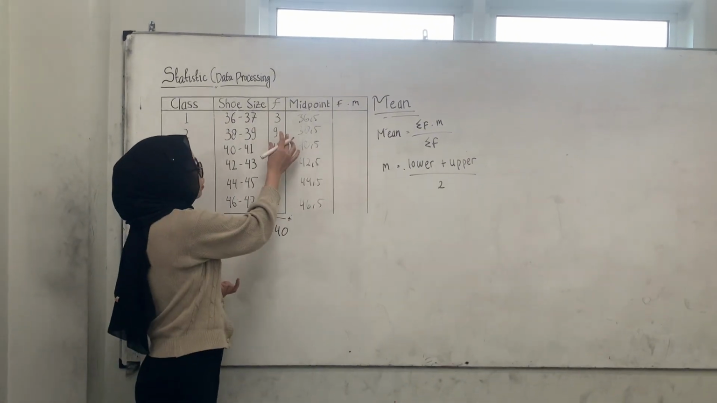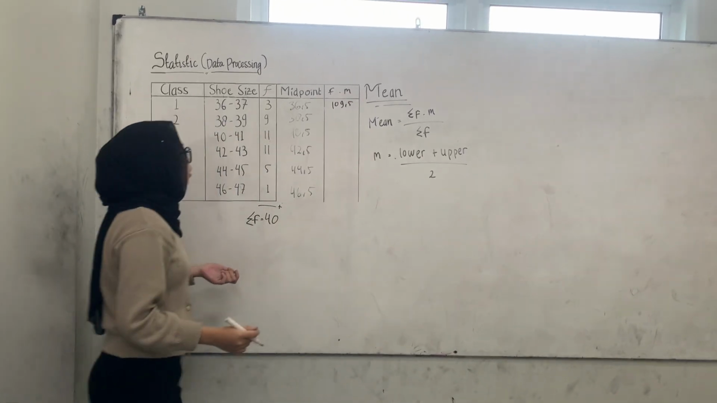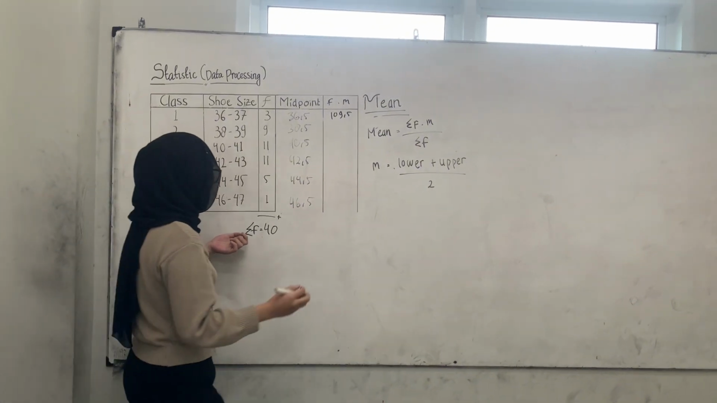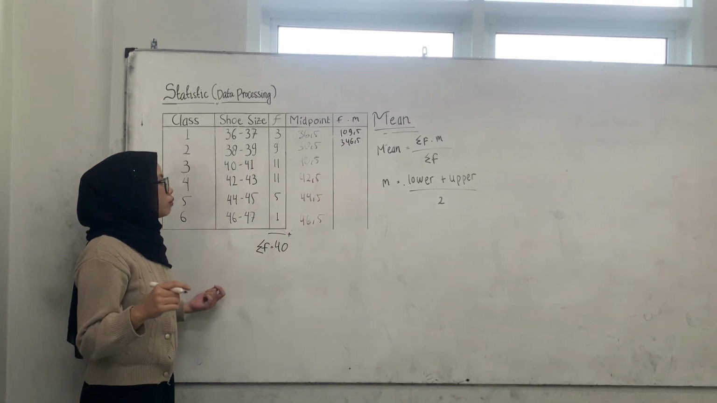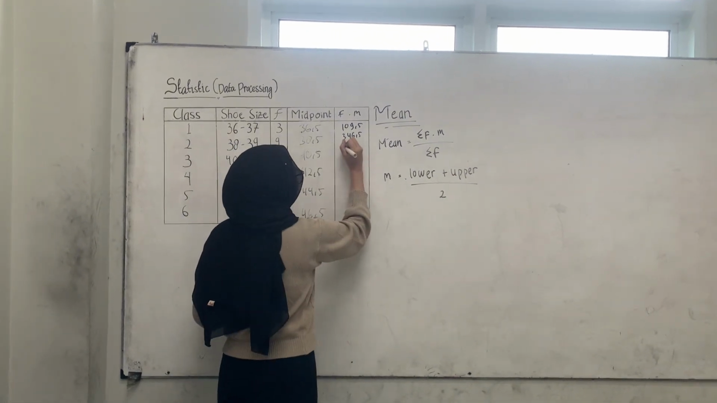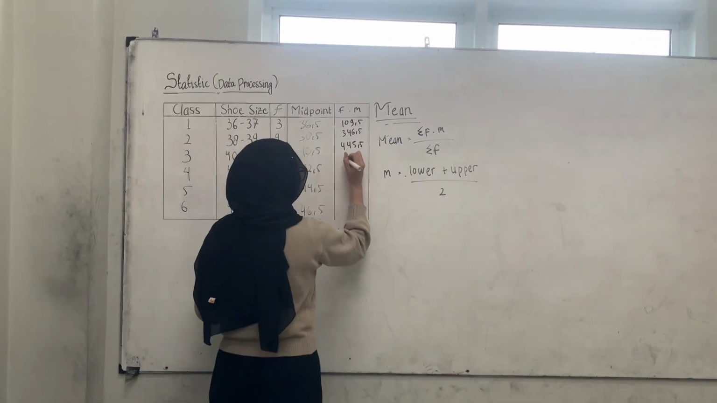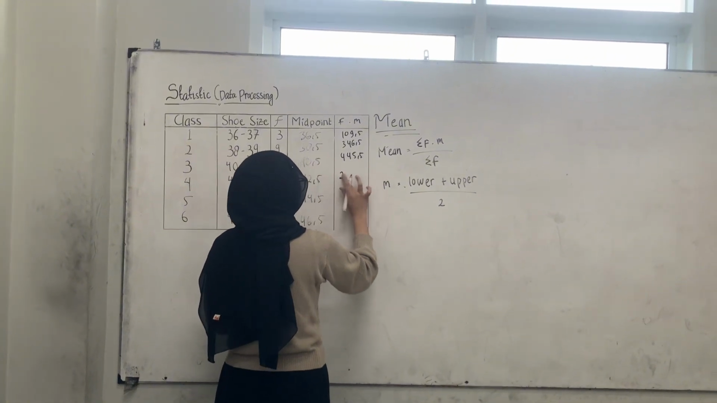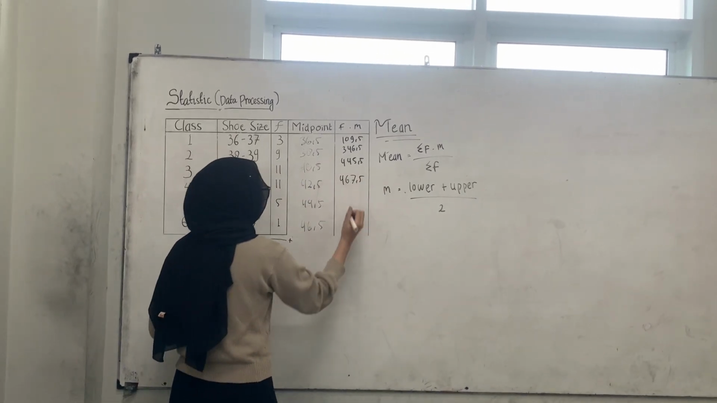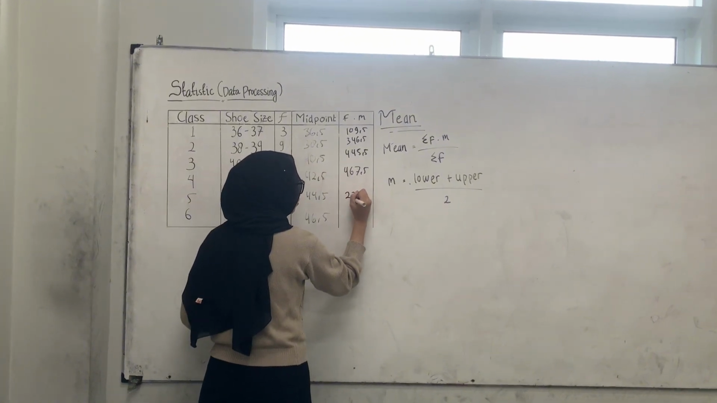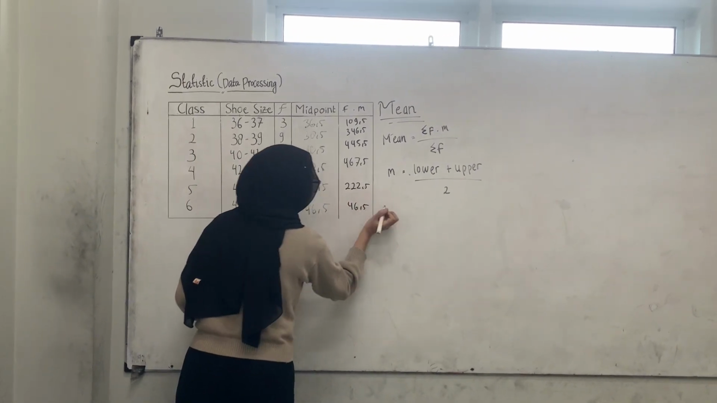Okay, so 3 times 36.5 is going to be 109.5, and the second one is 346.5, and then 11 times 40.5 is 445.5, and the next one is 467.5, and this one is going to be 222.5, and the last one is 46.5.